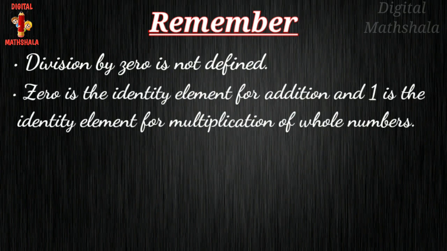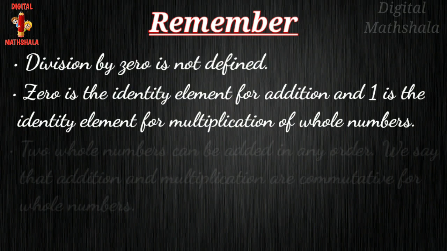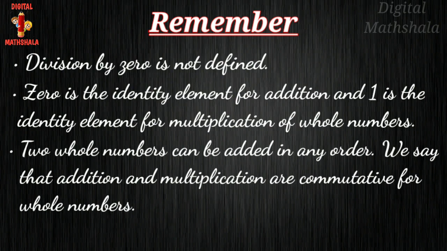0 is the identity element for addition and 1 is the identity element for multiplication of whole numbers. Two whole numbers can be added in any order, so we say that addition and multiplication are commutative for whole numbers.